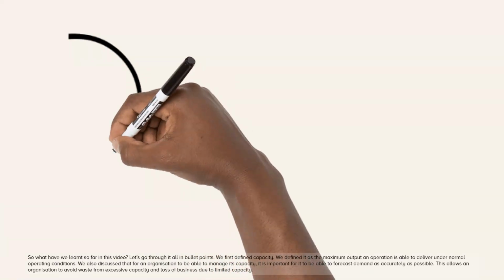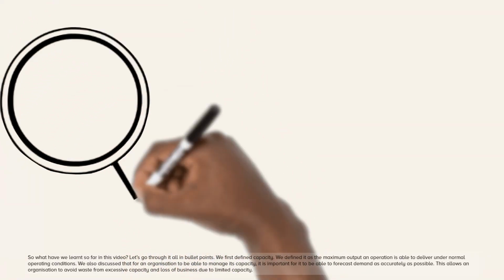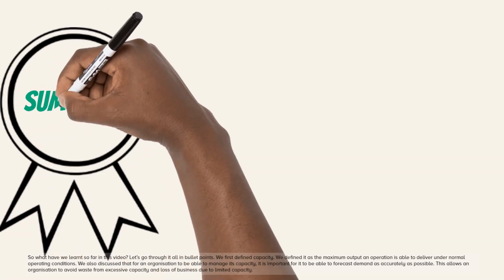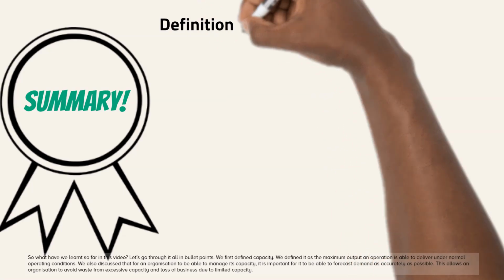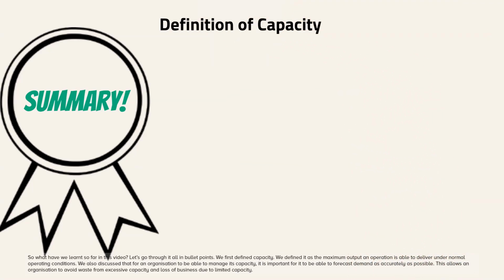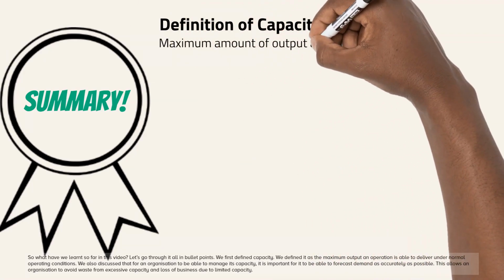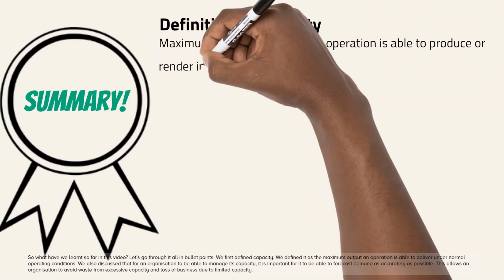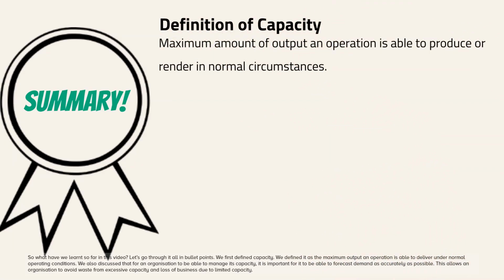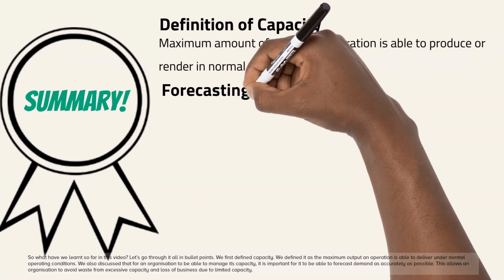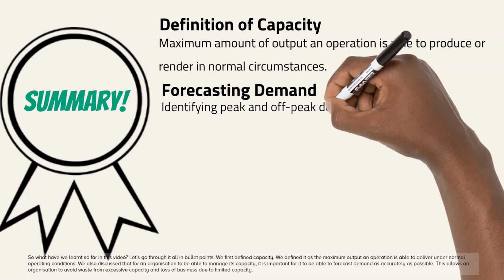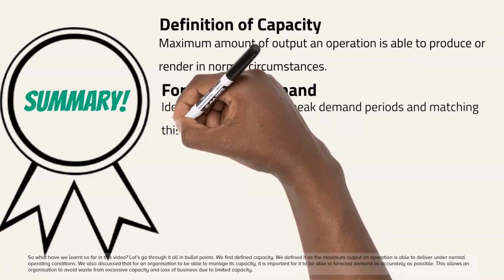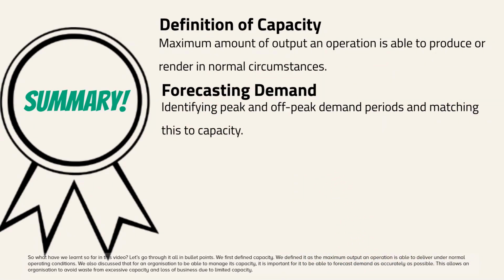So what have we learned so far in this video? Let's go through it all in bullet points. We first defined capacity. We defined it as the maximum output an operation is able to deliver under normal operating conditions. We also discussed that for an organization to be able to manage its capacity, it is important for it to be able to forecast demand as accurately as possible. This allows an organization to avoid waste from excessive capacity and loss of business due to limited capacity.